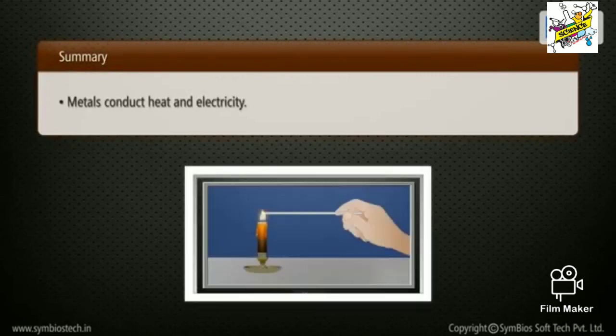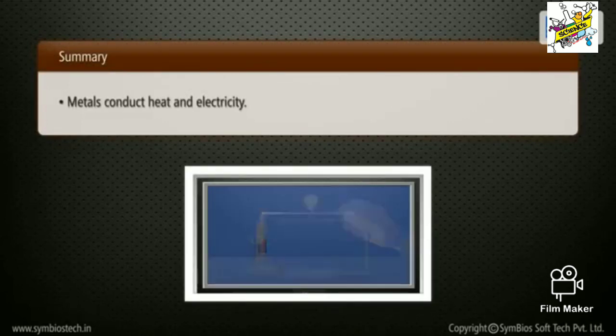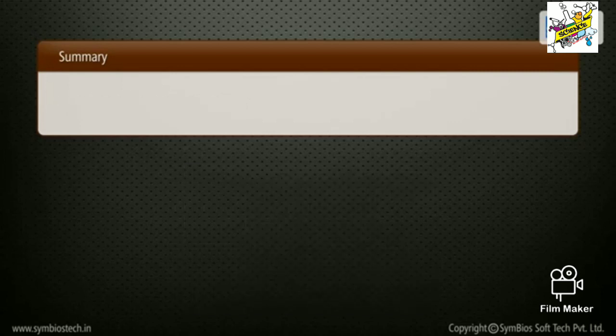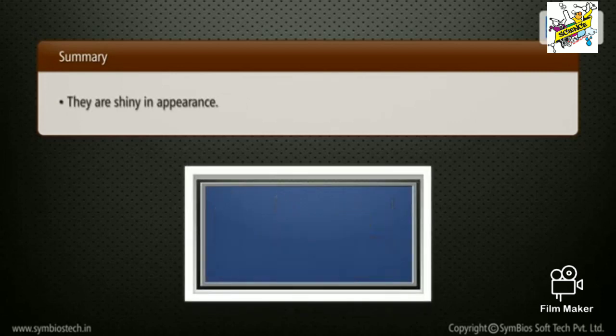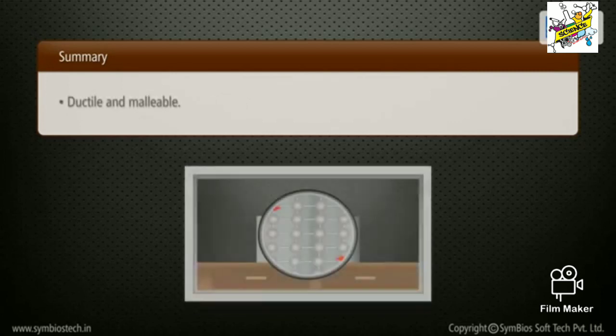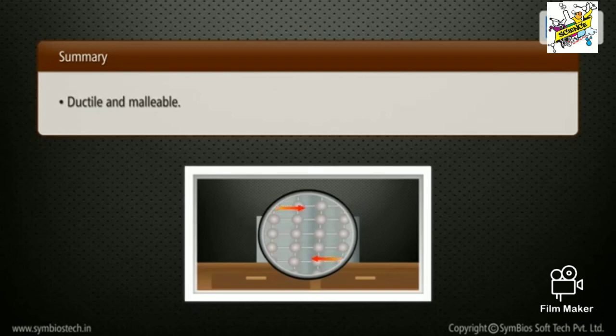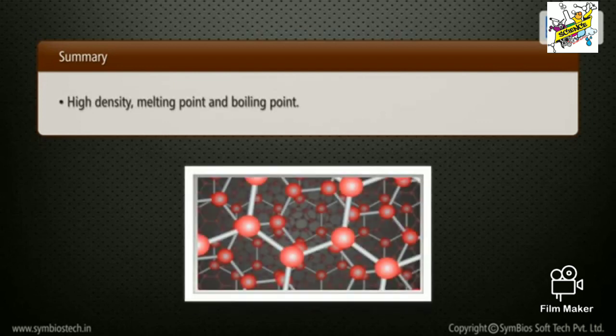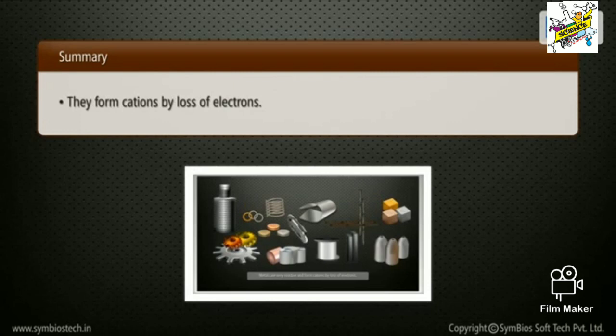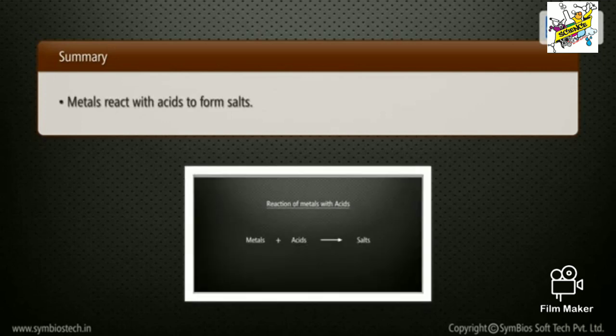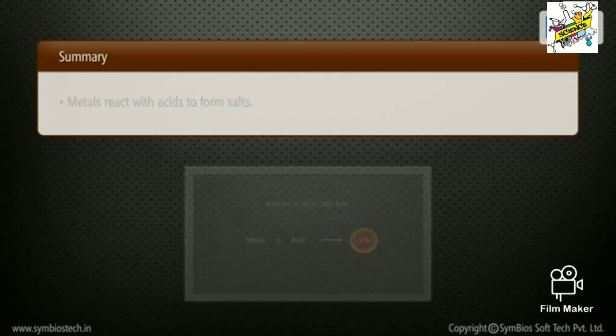Summary. Metals conduct heat and electricity. They are shiny in appearance. They are ductile and malleable. They have a high density, melting point, and boiling point. They form cations by loss of electrons. Metals react with acids to form salts.